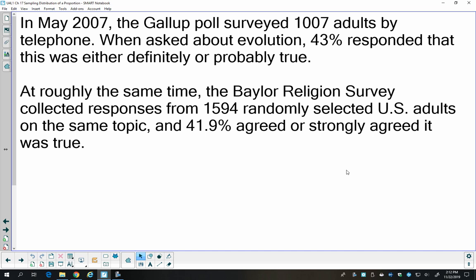So you might ask yourself, is it surprising that those two proportions were different? And the answer is no, and that's because there's always going to be variation when we're sampling. And you might also ask, so can you say that the true population is either 43 or 41.9? Again, the answer is no. In order to figure out what the true population of people who believe evolution is true, we'd have to survey everybody, which we talked about is not really possible.